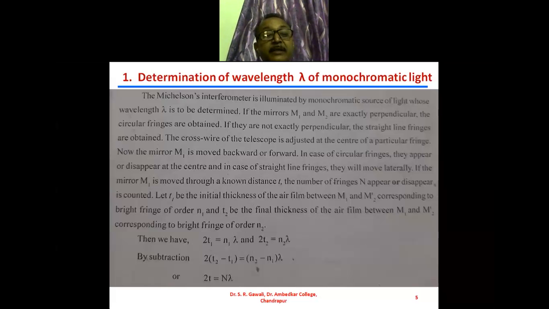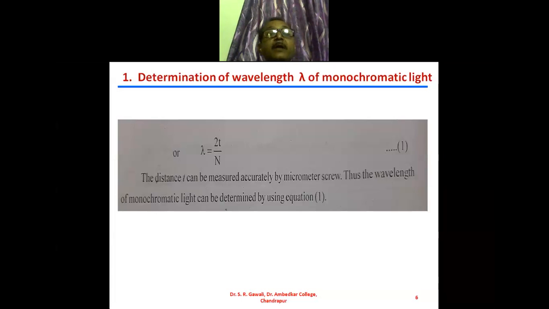So what we do now, we will subtract equation 2 and 1. So we get 2 into t2 minus t1 is equal to N2 minus N1 into lambda. And from this, t2 minus t1 is nothing but the change in the thickness, and that we will consider as t. So 2t is equal to N2 minus N1, we will consider it as N, into lambda. Now from this we will obtain the lambda. Lambda is equal to 2t upon N.